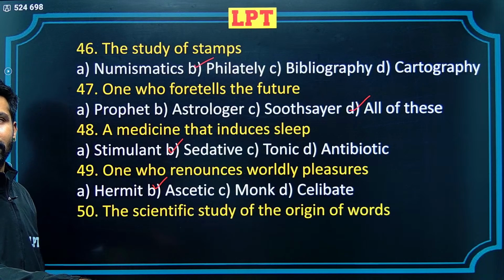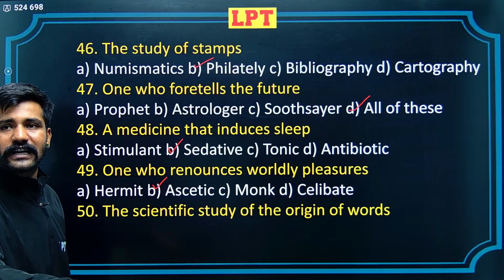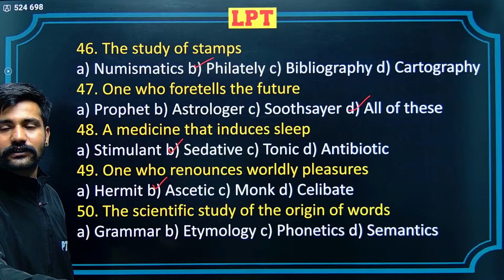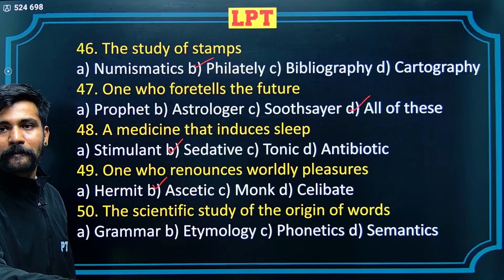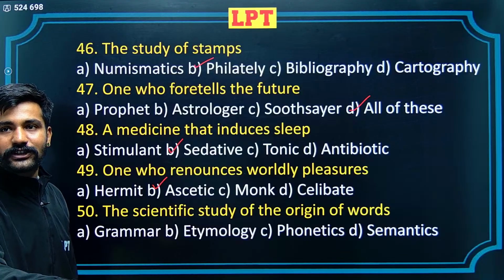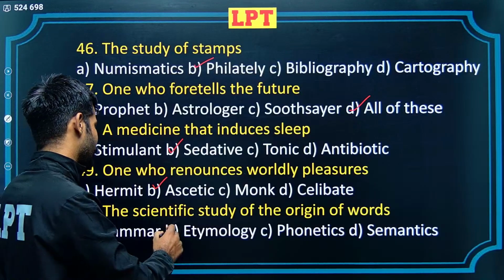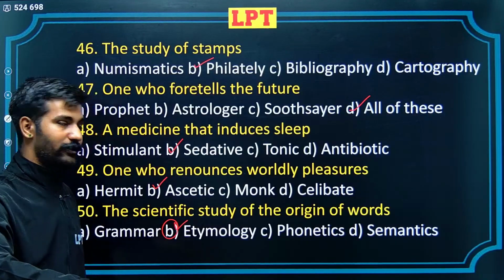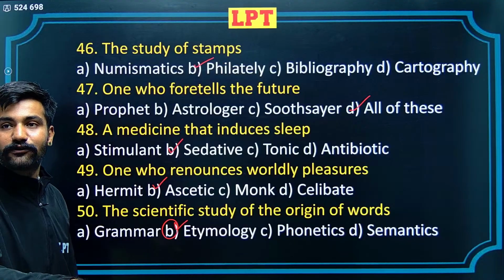The last question, the scientific study of the origin of words. Grammar, etymology, phonetics and semantics. Semantics is word study. Phonetics is study of how to pronounce certain words. Grammar deals with language, and the word etymology is the correct alternative here, the scientific study of the origin of words.